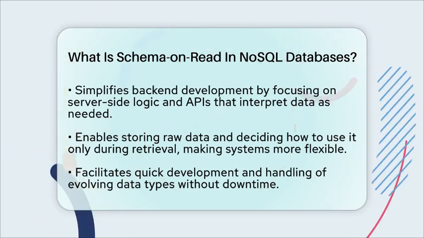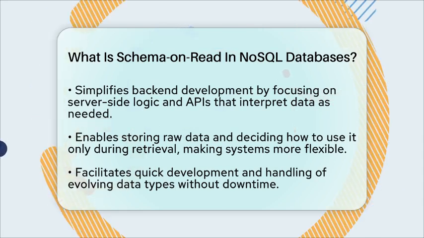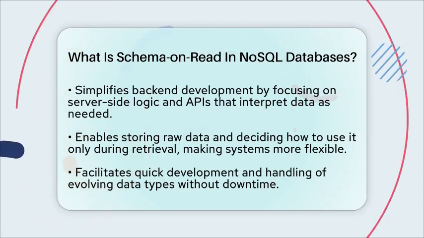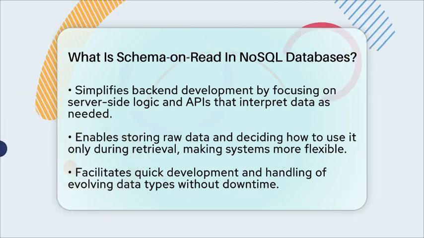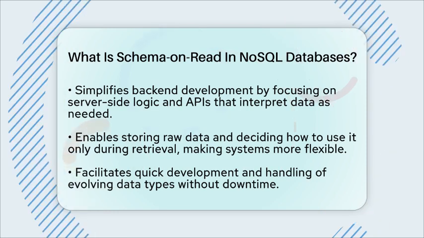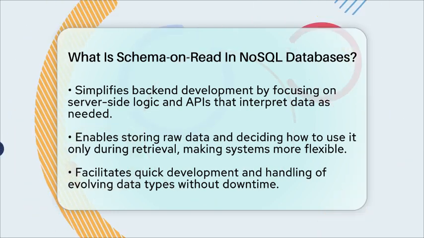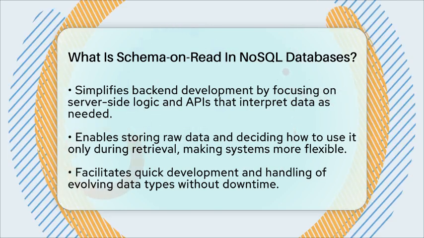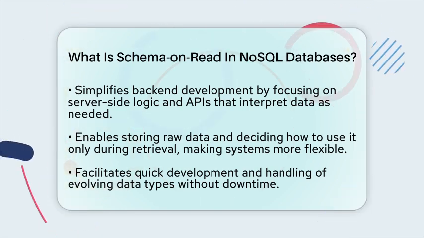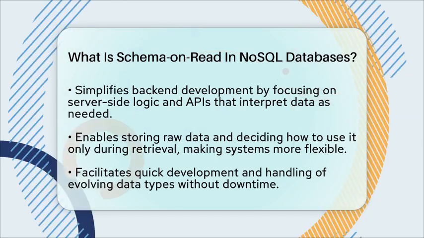In backend development, Schema-on-Read simplifies the process of integrating diverse data sources. You can focus on building your server-side logic and APIs that interpret data as needed. This approach makes NoSQL databases more accessible and straightforward for developers who want to work with flexible, evolving data. So, in essence, Schema-on-Read lets you store data in its raw form and decide how to use it only when you need it, making your backend more adaptable and ready for change.